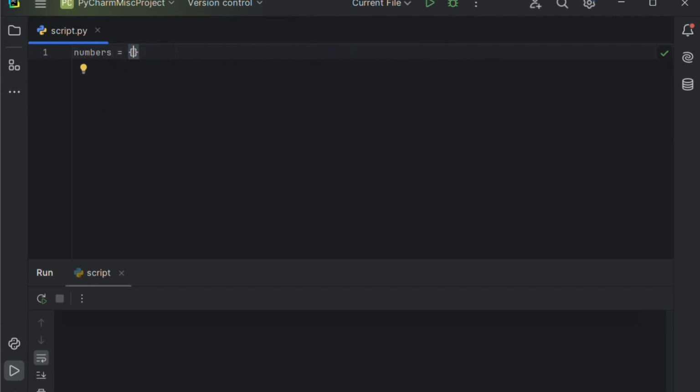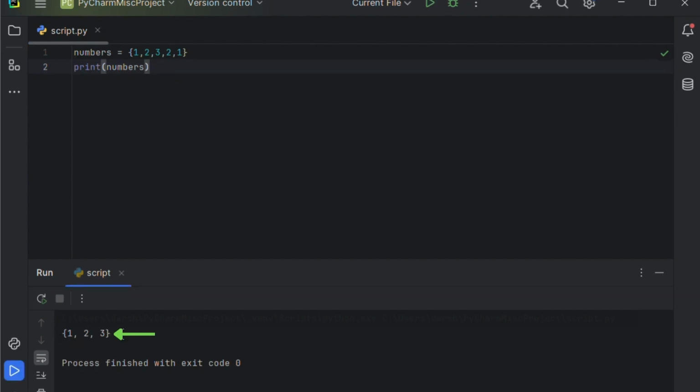Now let's add some elements. For example, 1, 2, and 3. Let's also try adding 2 and 1 again to see what happens with duplicates. When we print the numbers set, you'll see the output only shows 1, 2, and 3. That means the duplicate values were automatically removed, because sets don't allow duplicates.